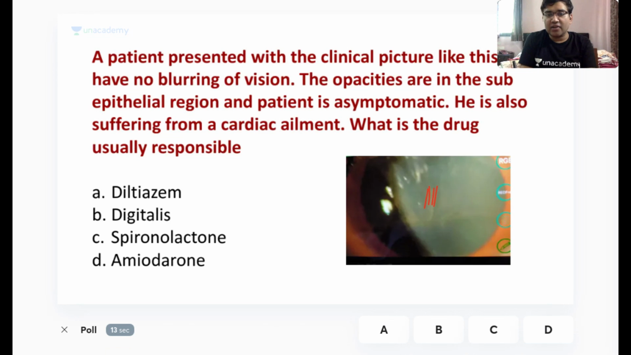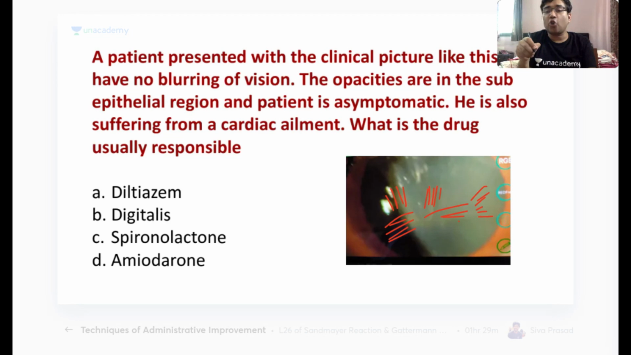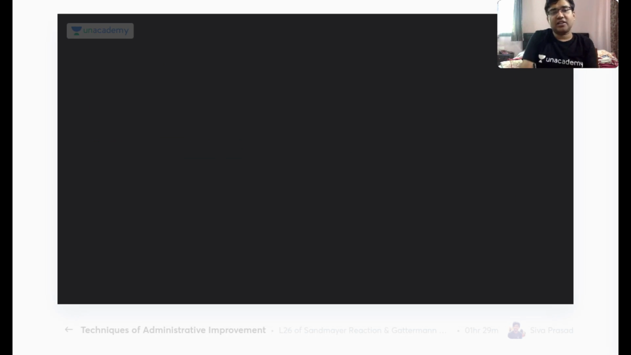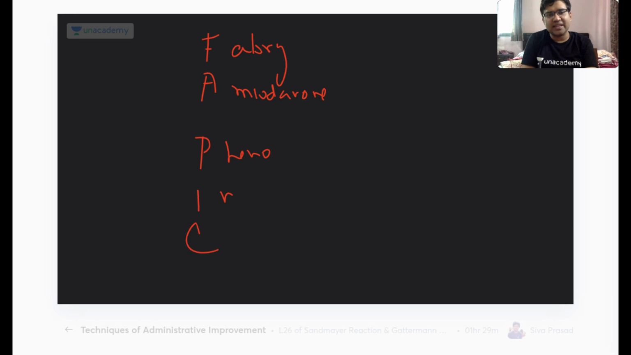If you can see, there are opacities in the corneal subepithelial region, which are more of a vortex-like pattern. They are also called cornea verticillata. So I have given you a very important hint, that this is cornea verticillata. Whenever we have cornea verticillata, the important conditions that can cause it, you can remember with the mnemonic FAPIC. F goes with Fabry's disease, A goes with amiodarone, P goes with phenothiazine, I goes with indomethacin, and C goes with chloroquine. Okay, so this is the mnemonic.